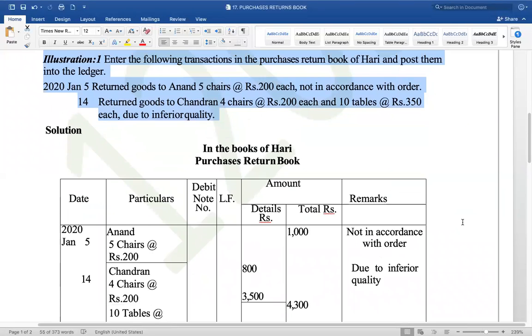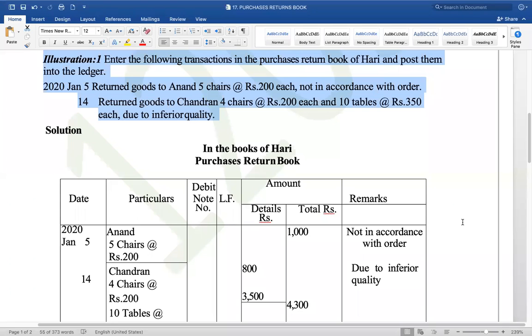On January 5th, 2020, returned goods to Anand: 5 chairs at 200 each. Why are they returned? They are not in accordance with the order. You placed the purchase order, and they are not as per your request. So therefore, you're sending them back. 5 chairs each at 200.